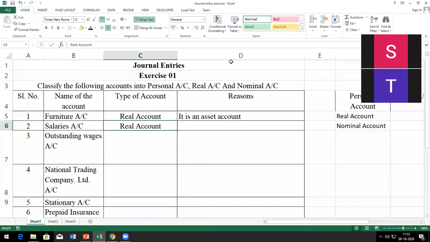Sudhakar, can you give the reason why salary is a real account? Can you unmute? Yes, sir. I'm from a non-commerce background, sir. Okay, good, please try. Salary, I think it's debit, sir. That's correct. Why is salary a real account?